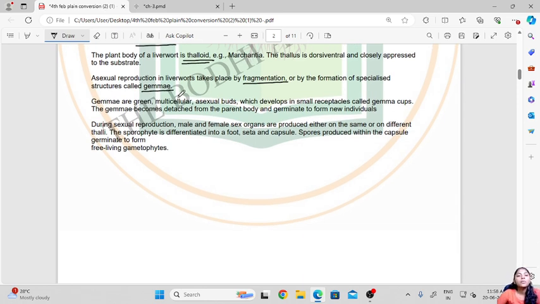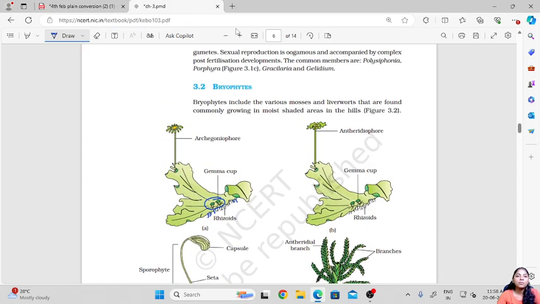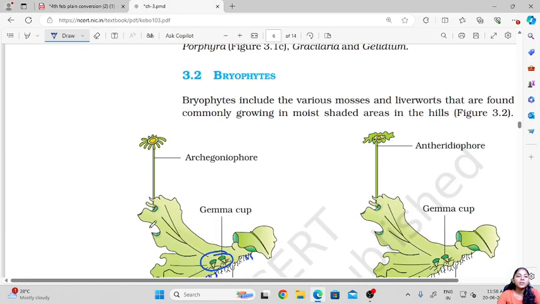Then the sporophyte is differentiated into foot, seta and capsule, and the spores produced within the capsule germinate to form free living gametophytes. Here we have the sporophyte. This sporophyte is divided into foot, seta and capsule. This is the foot region, then this is the seta, and here we have the capsule.